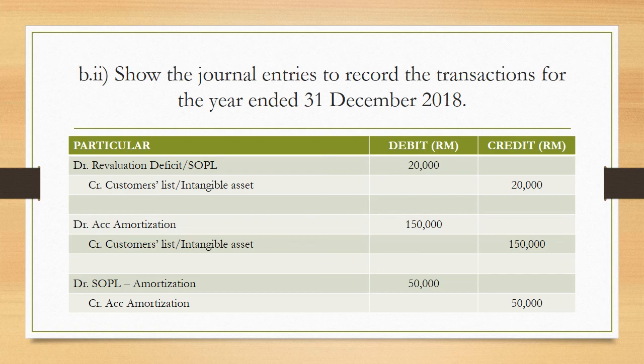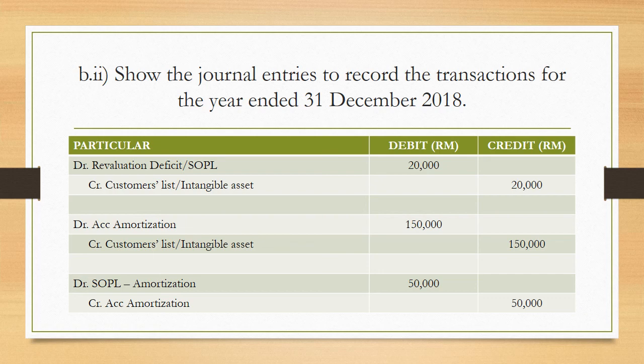So the answer for the first journal entry: debit revaluation deficit SOPO 2,000 ringgit, and credit customer list intangible asset 2,000 ringgit. You have to make sure the credit to customer list takes its figure from the debit revaluation deficit. Make sure it's the same. Don't put a different figure because it's obviously wrong.